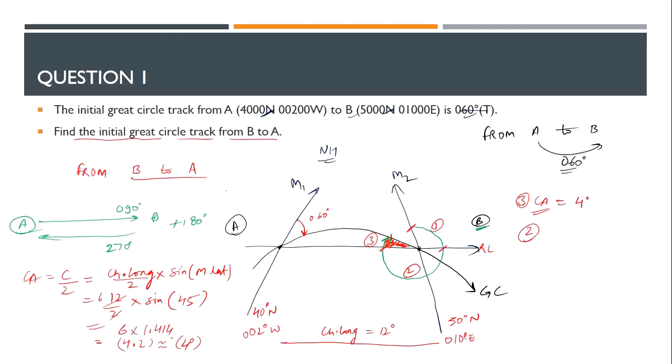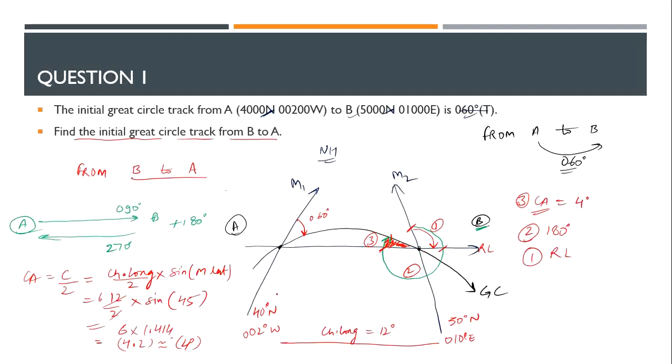Second is this line. If I have a straight line, what is the angular difference? This angular difference should be 180, so I'll write it here directly, 180. And with the first part: this first part is also known as the rhumb line track. If I start from my meridian number 2 till the rhumb line track, whatever angle is made, this angle is known as the rhumb line angle.